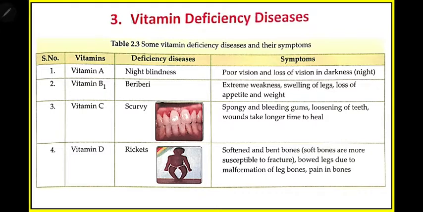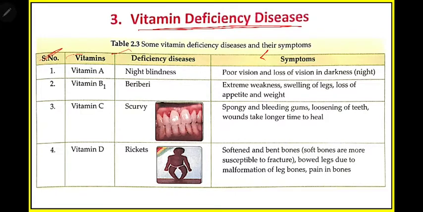So in this case we have some vitamin deficiency diseases. I guess all of you know some common examples, such as poor eye vision. When we are not eating any green leafy vegetables, we suffer from deficiency of vitamin A, and in that case we have poor eye vision. I have explained this in the class also, so I am explaining it again. So these are some common deficiency diseases. Here we will learn the vitamins, their disease names and their symptoms.